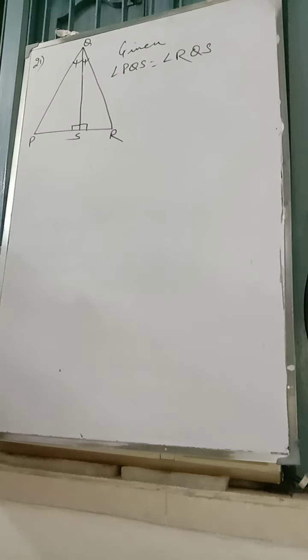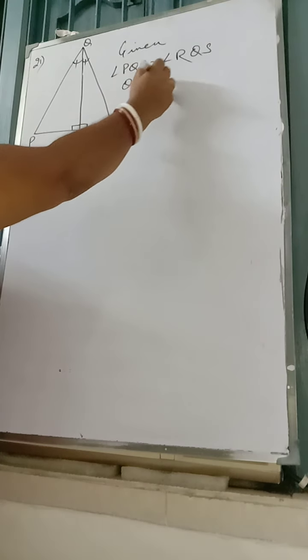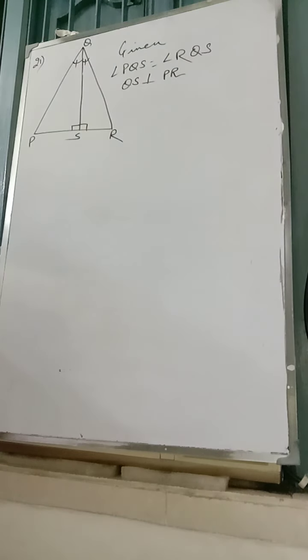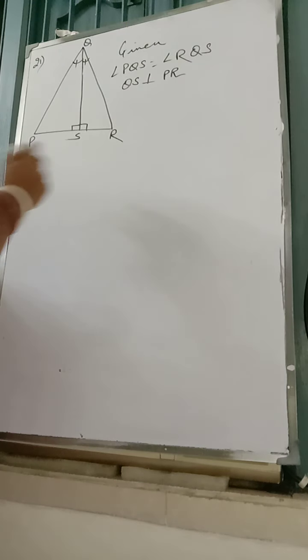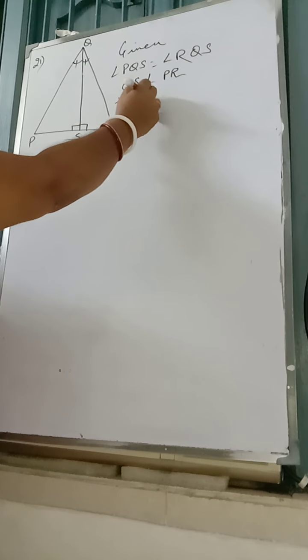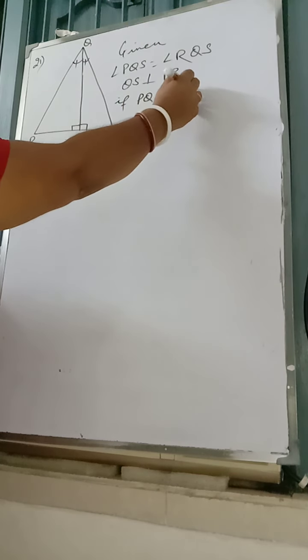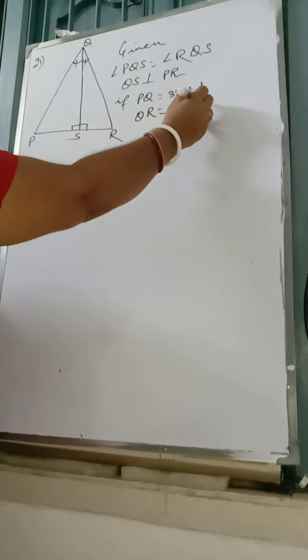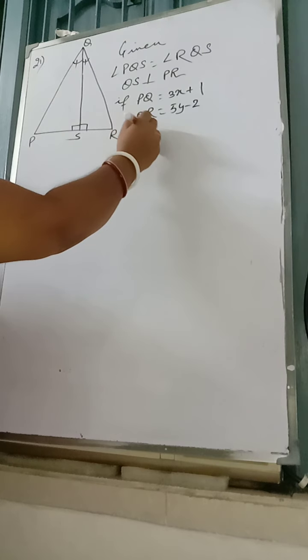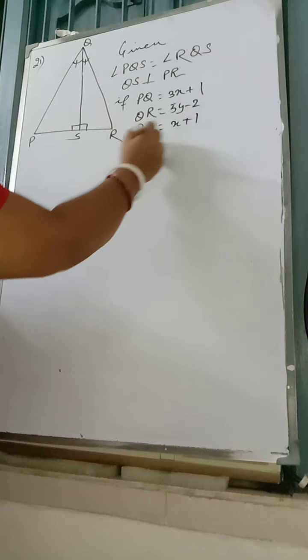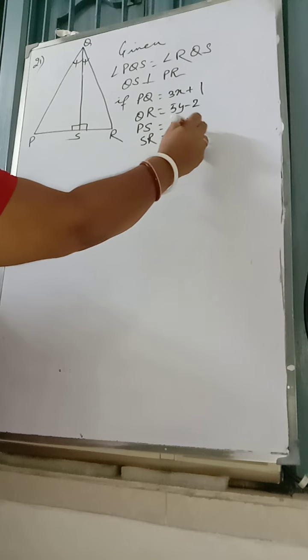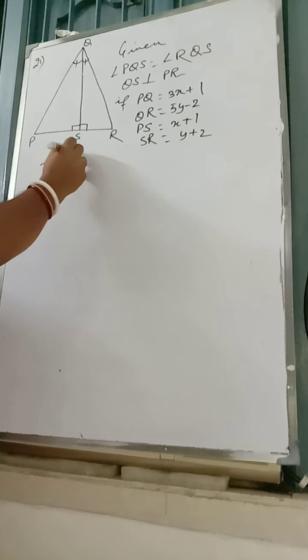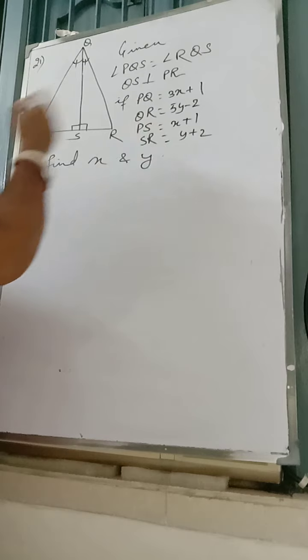QS perpendicular to PR. The values are given now. We have to get the value of x and y. If PQ is equal to 3x plus 1, QR is equal to 5y minus 2, PS is equal to x plus 1 and SR is equal to y plus 2. Find x and y.